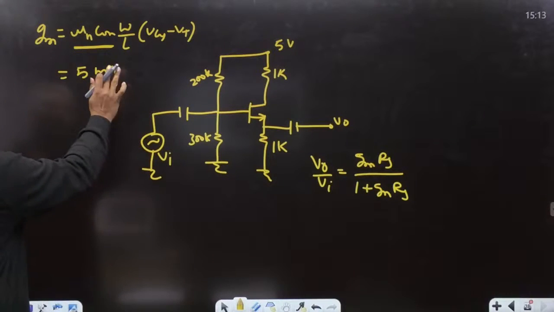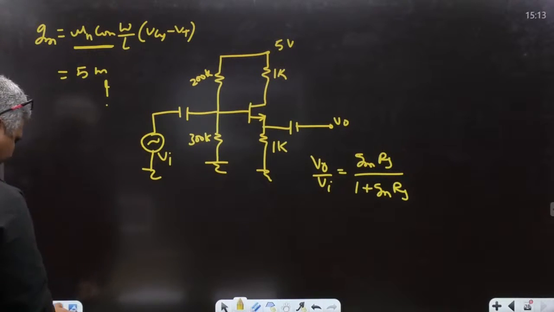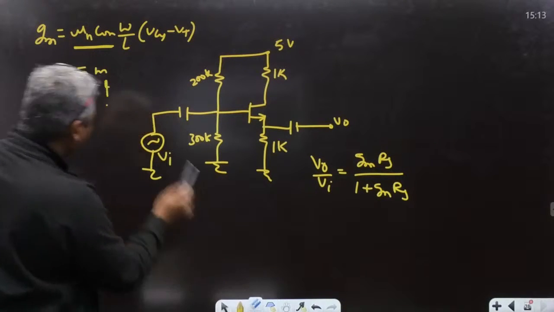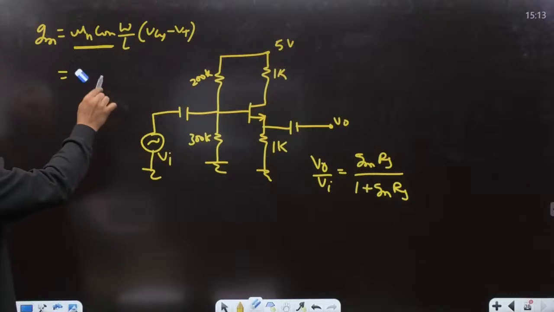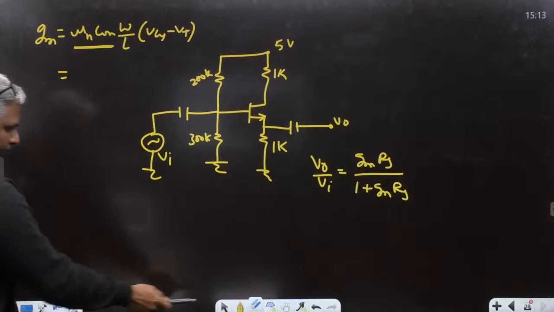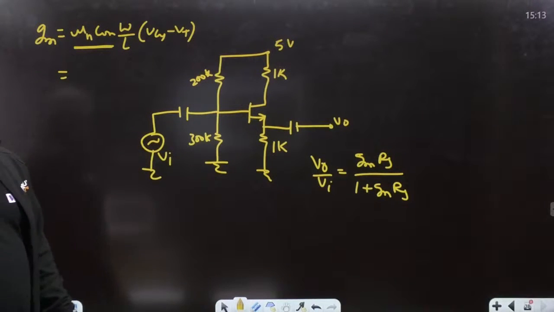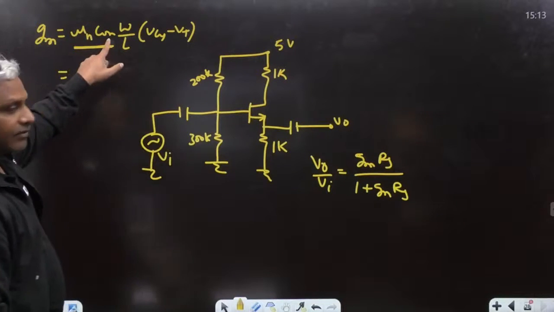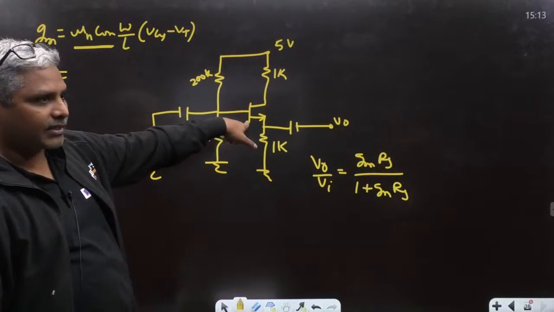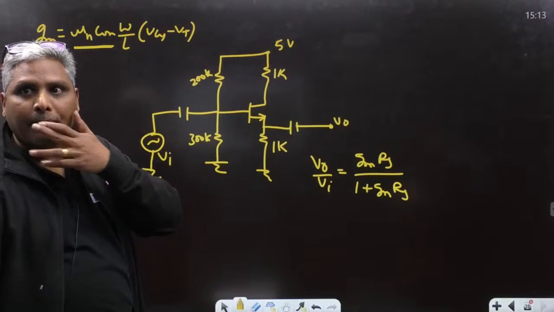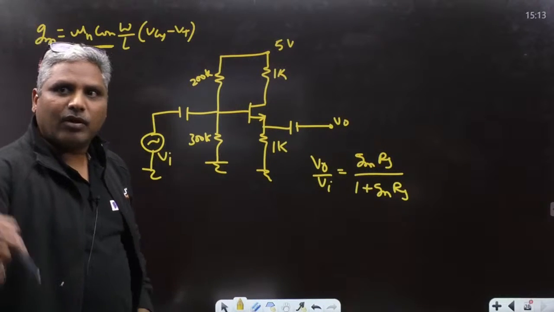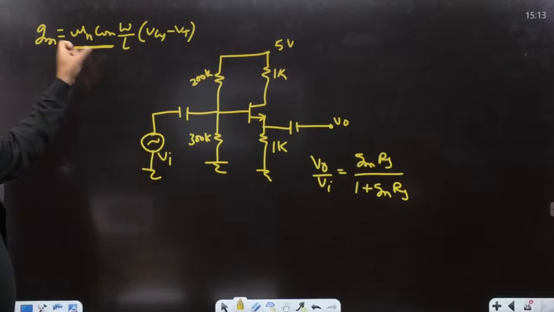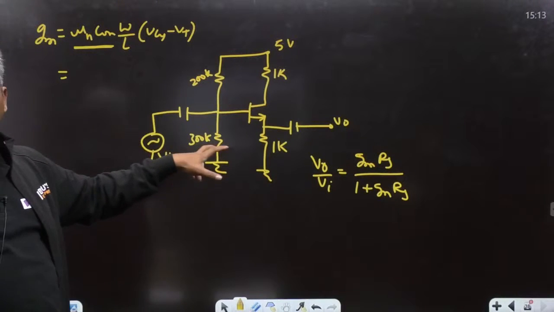Let me check this. So what is the value of mu n COX given? Ashu, can you check the value of mu n COX given in this question? Just a moment. Guys, by the time, can you also please comment what is the mu n COX value given? I don't have the data with me right now.